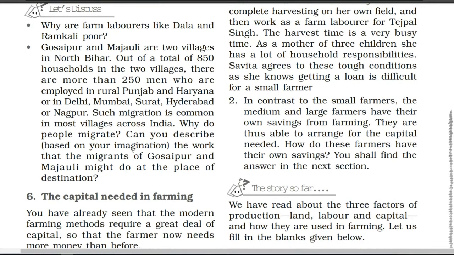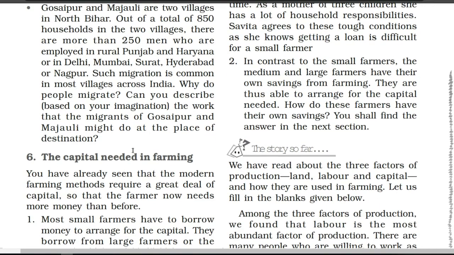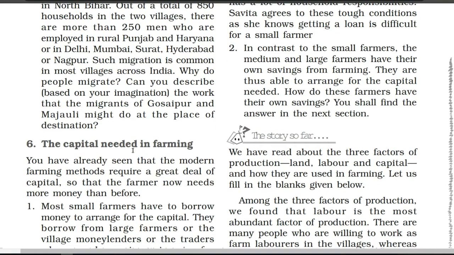Next, moving to heading 6. We have discussed land, the first requirement of the unit of production. For any production we want land. Second, we want labor, which we have also discussed. Now the third thing, which is very important in the unit of production, is the capital needed in farming. Capital means money. Let's see what we are going to read and understand under this para.